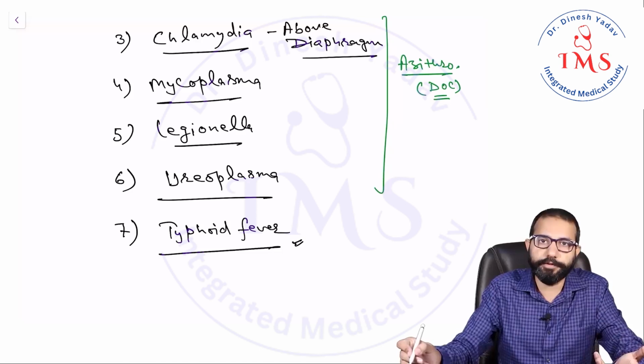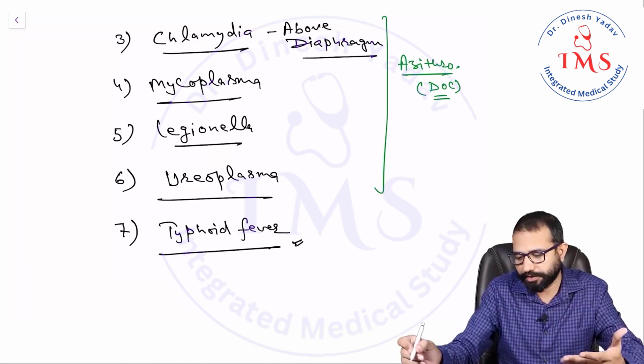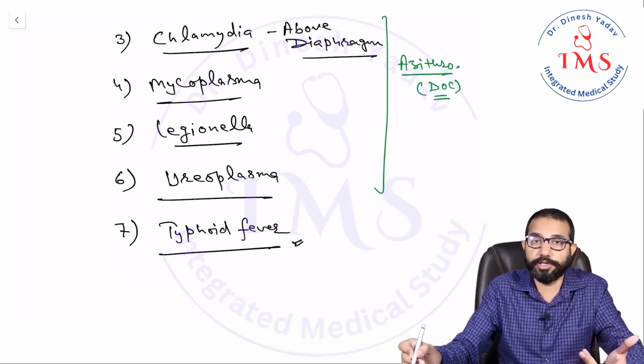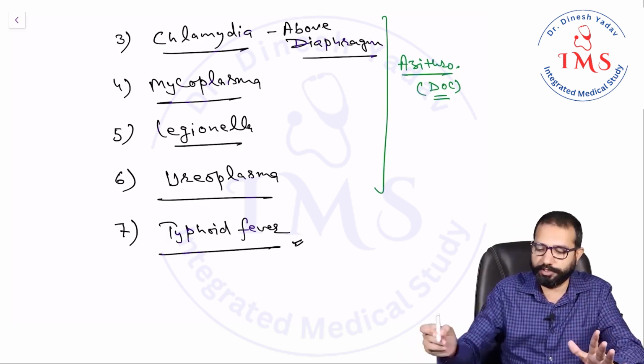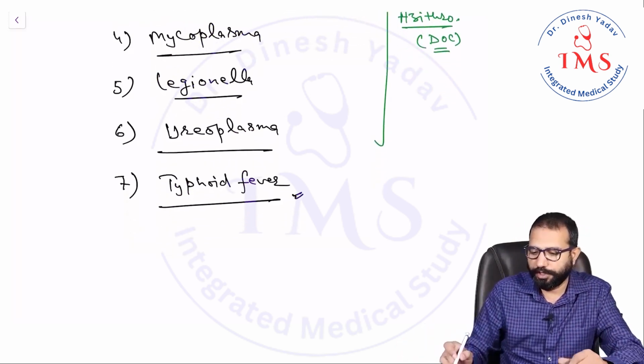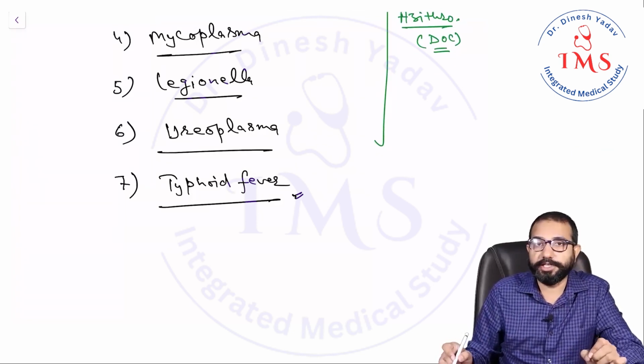It also has antiviral property. Like we have discussed, in COVID patients we have used azithro as well. So antiviral properties are also there with azithromycin. So guys, these are the important points regarding the macrolides.